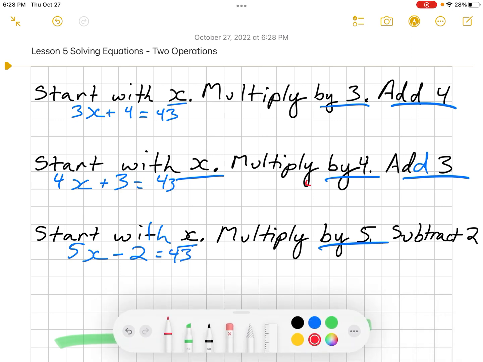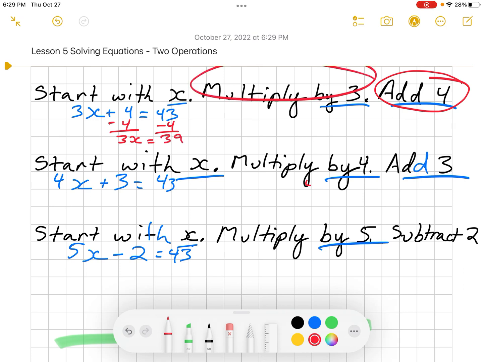So in order to figure out what x is, we need to move backwards. So I am now going to start with this one, and we're going to use the opposite, right? So instead of adding 4, I subtract 4 on this side and on this side so that they remain even. And so this is now going to be 3x equals 39.